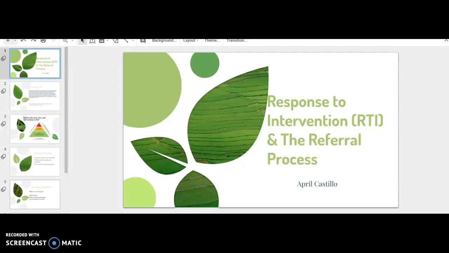Okay, today we will be learning about response to intervention, which is also known as RTI, and the referral process that is used by school districts.